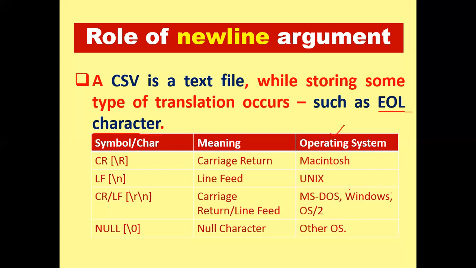Because many of us are using Windows, after each line Windows adds one important thing, that is \r, the carriage return, and a line feed, which is \n. It automatically occurs, and such a thing is called a newline, where a translation will begin after each and every line.